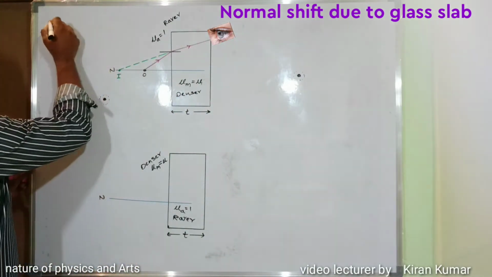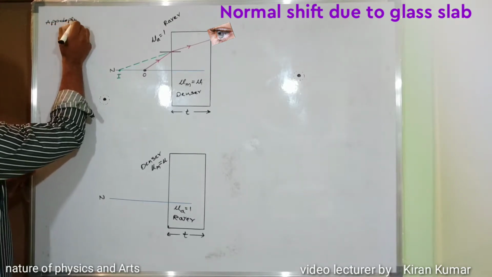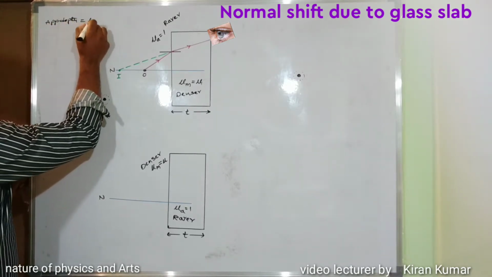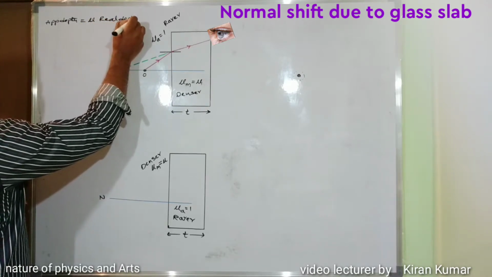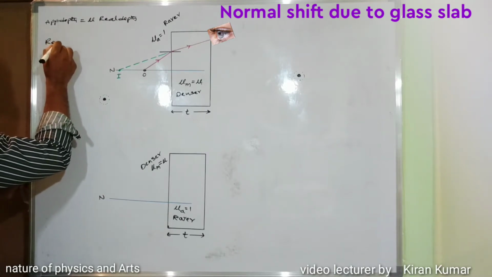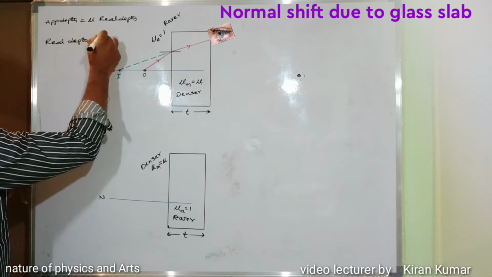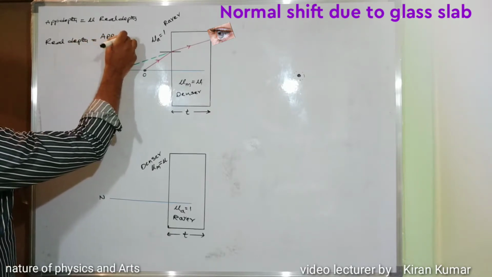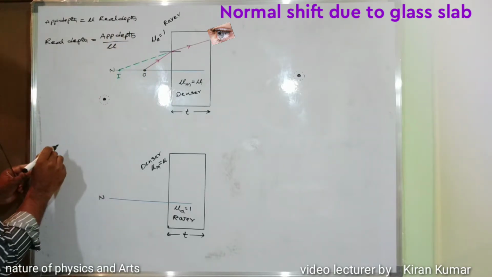Now this is the apparent depth, which is equal to mu into real depth. Try to understand. Here real depth is equal to apparent depth divided by refractive index.